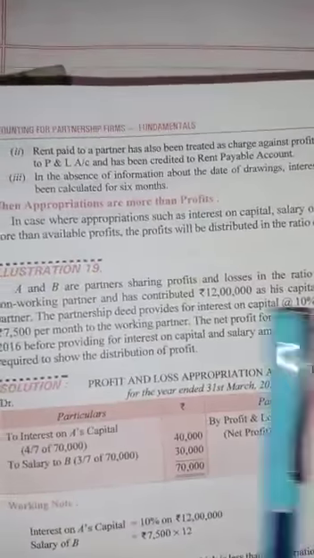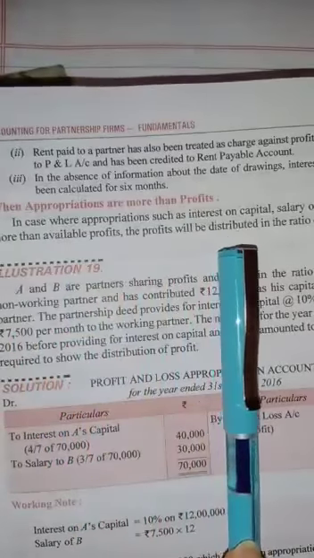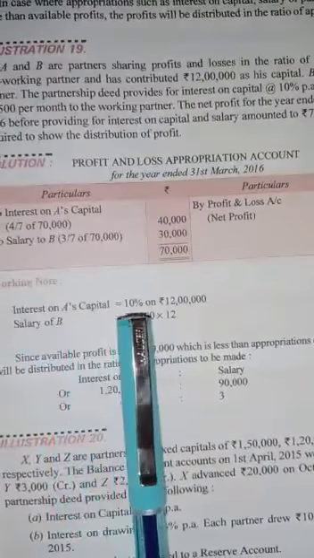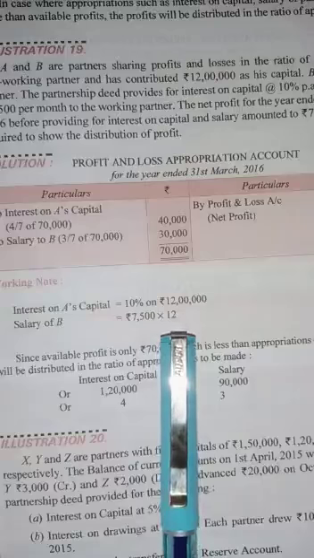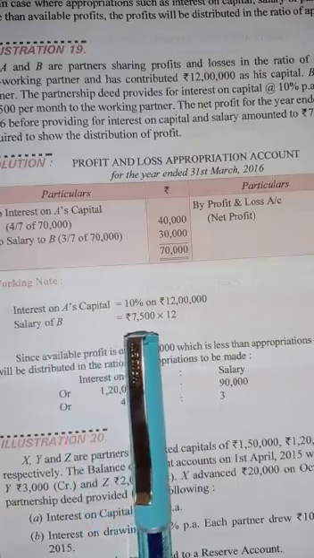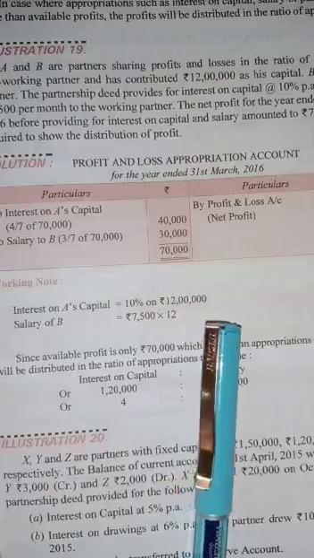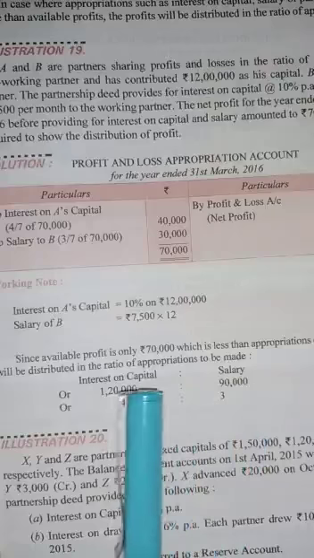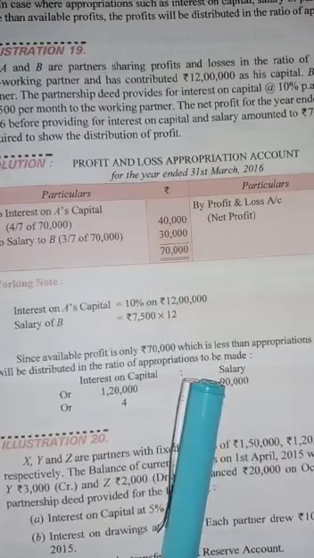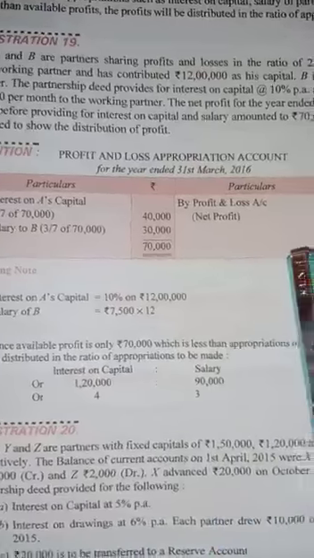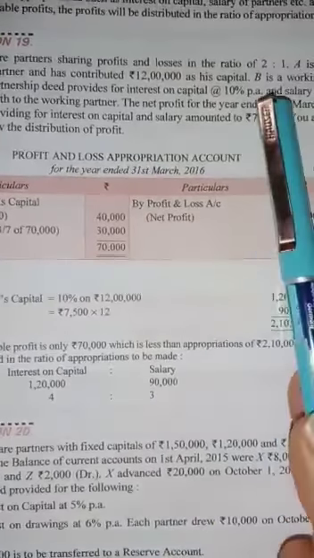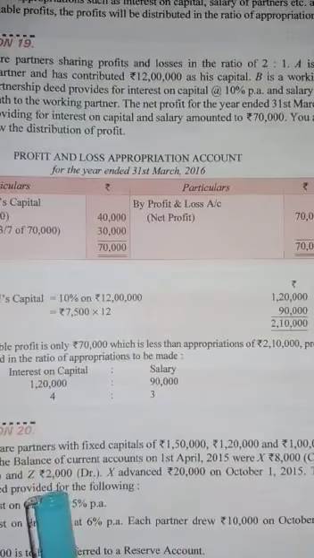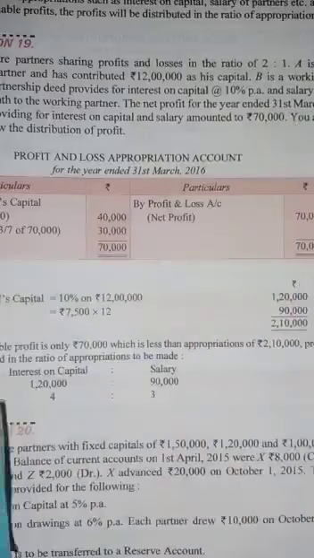In this case, when the appropriations are more than profit, what do we have to do? Appropriation means interest on A's capital, 10% of 12 lakh, is 1,20,000, and salary of B, 7,500 per month, means yearly salary multiplied by 12, 90,000. So 90 plus 120, it is total 2,10,000. But the big problem is this, that we are having profit of just rupees 70,000. We have to give the partners 2,10,000, but we are having just 70,000.